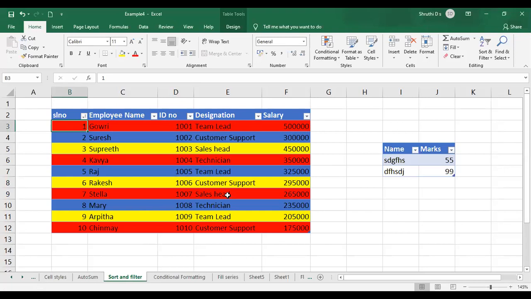So what is the condition or criteria I can give there? Please tell me, what are the steps? Anybody put it in the chat box? Mary, Raj, and Rakesh, only 3 rows I want to see. It is based on text filtering, you should show me. What is the condition criteria I have to select? What are the steps? Anybody?